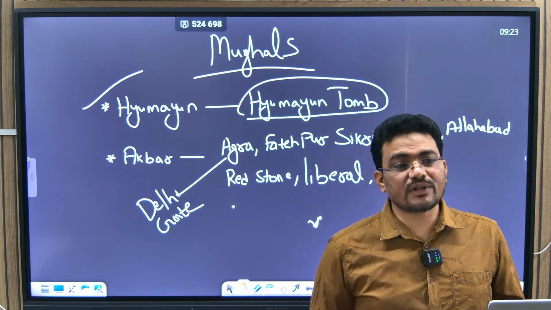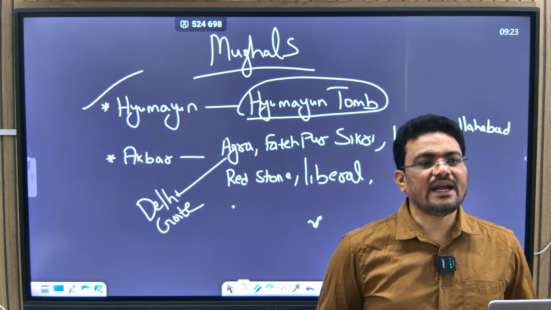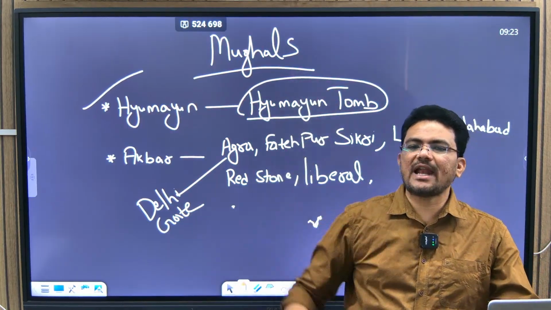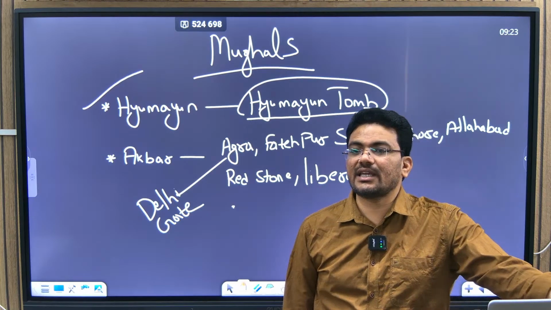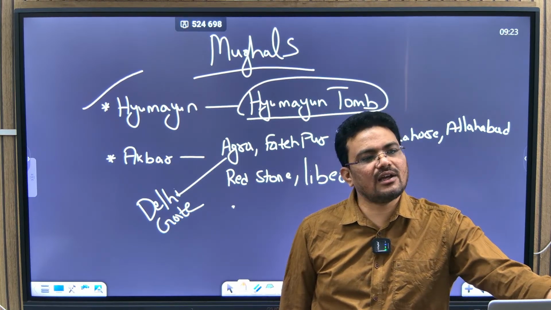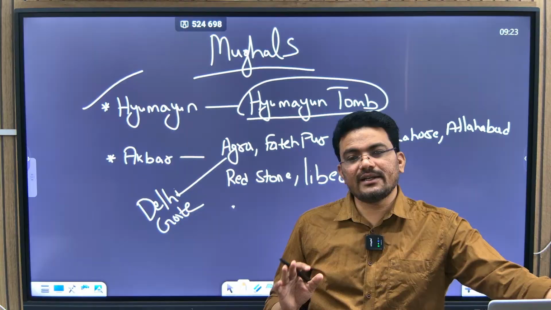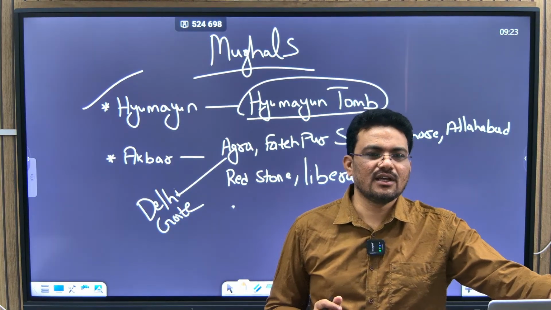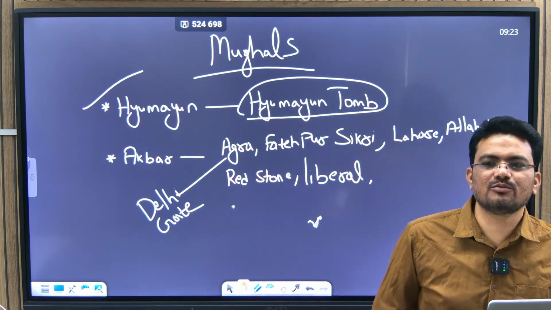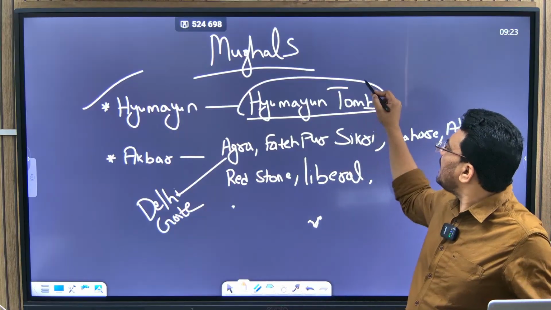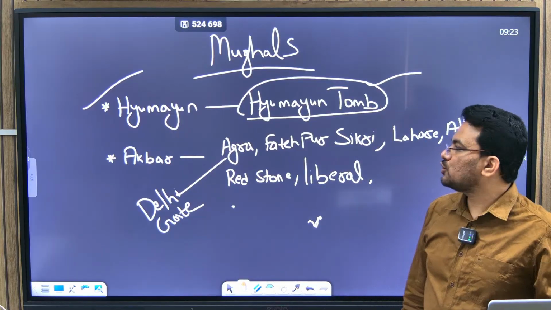Humayun's Tomb is made of red sandstone on a high raised platform, and if you see it directly, you will feel why it is called a UNESCO heritage site. Such a wonderful, massive building it is.